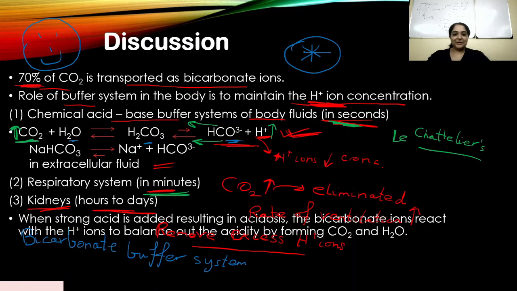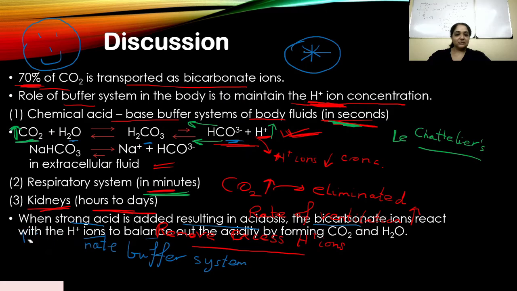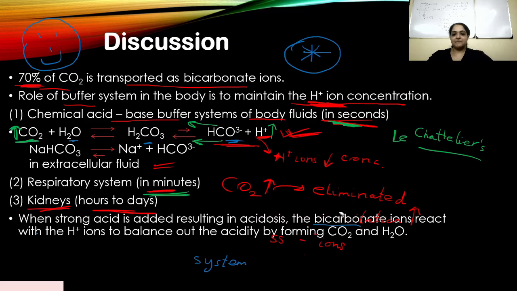Oh yes, one more piece of information. So like I said, when strong acid is added, it results in acidosis, and the bicarbonate ions react with the H plus ions to balance. I'll erase this so you can take a clear look. This is essentially the same thing that I have just said.